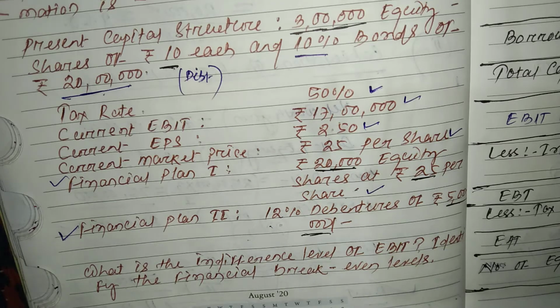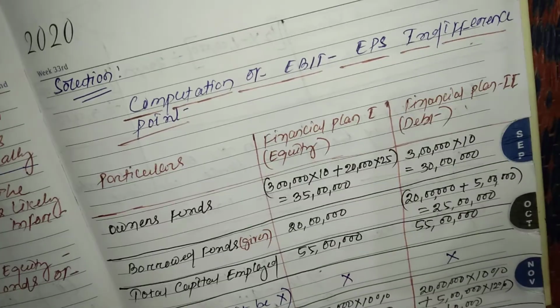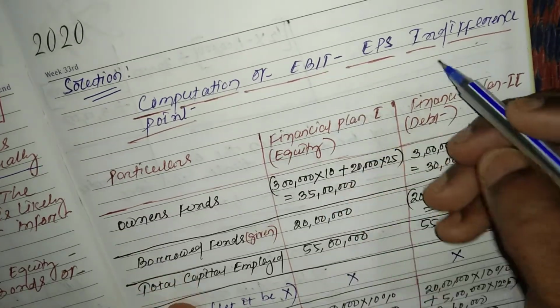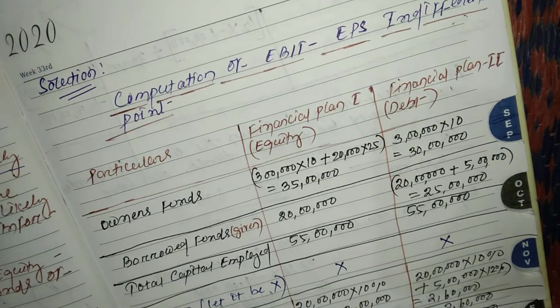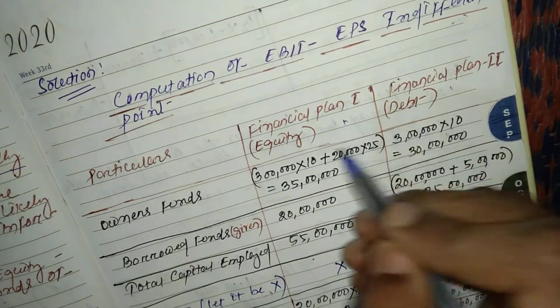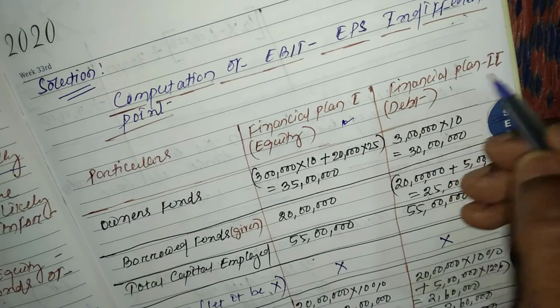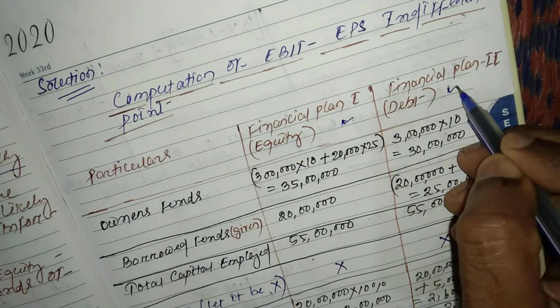So first, let's solve the computation of the EBIT-EPS indifference point. Here financial plan 1 is equity, and financial plan 2 is debt.